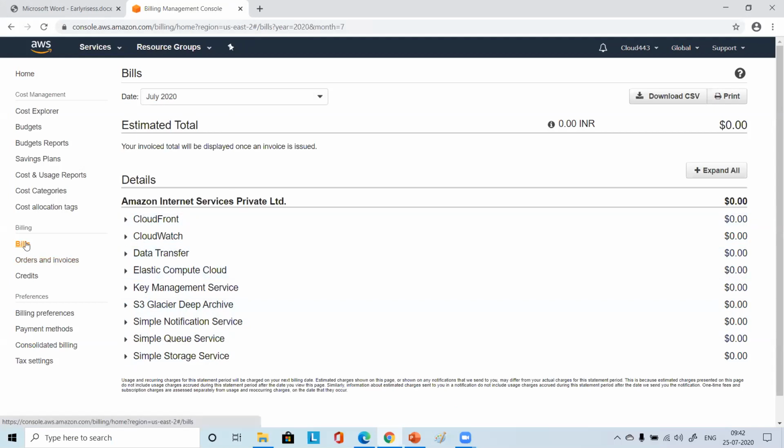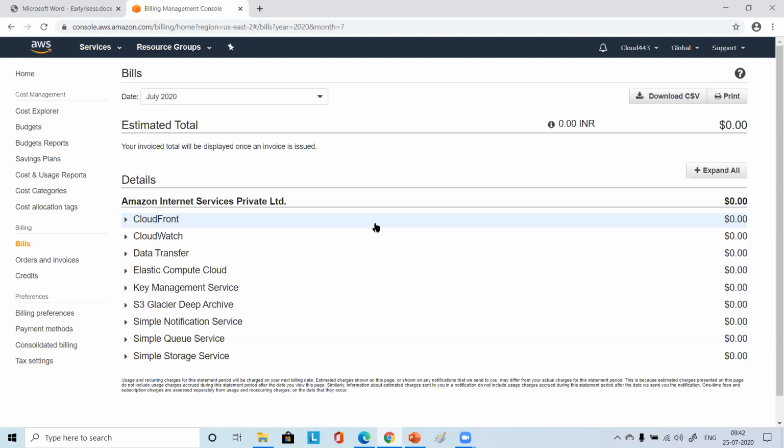One of my students got charged because he had a free tier account created last year and thought he had created it newly, and the 1 year was already over.